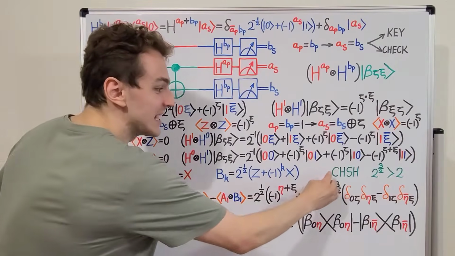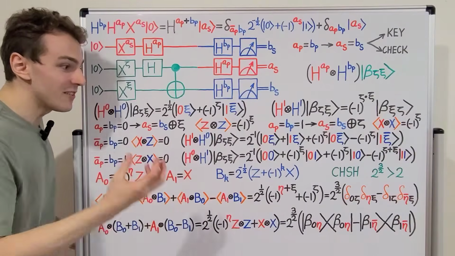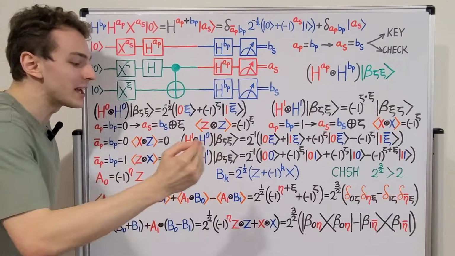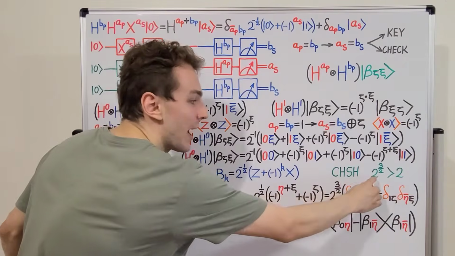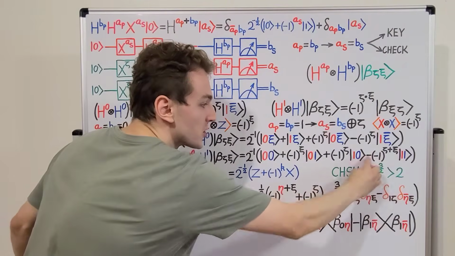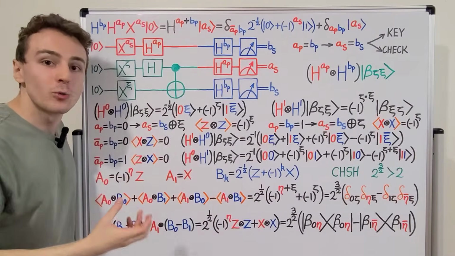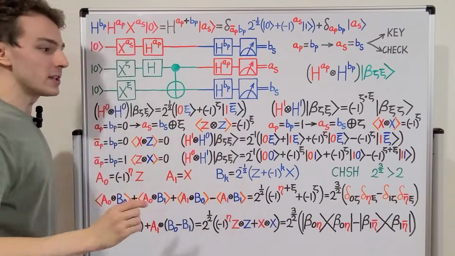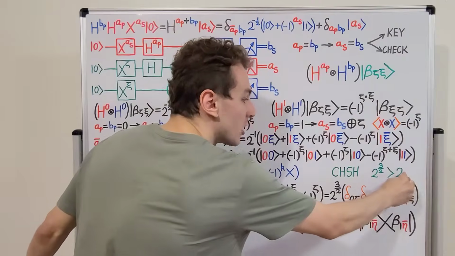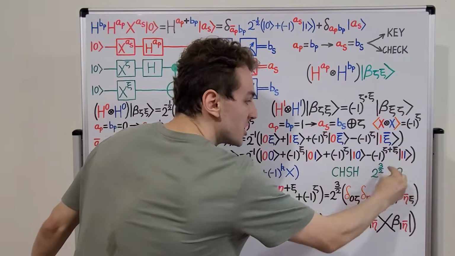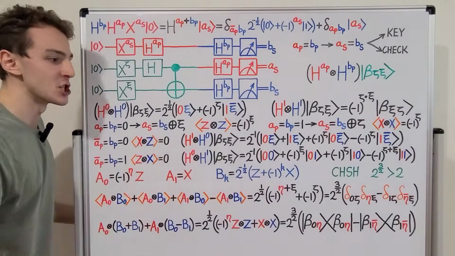We can consider the QKD inequality as a type of Bell inequality. So we have a violation, but it is not as extreme as going up to the value of 4. Instead, it is the value of 2 to the power of 3/2. We can also write this as 2 times the square root of 2, or we can write it as the square root of 8. What is really important is that this upper bound that we get from quantum mechanics is larger than the classical upper bound, which is 2. So this is what is meant by a Bell inequality violation.